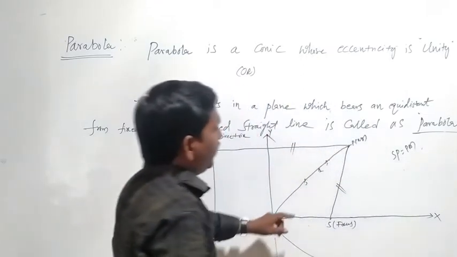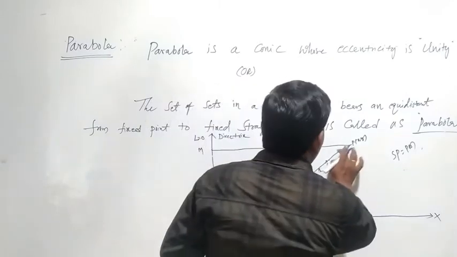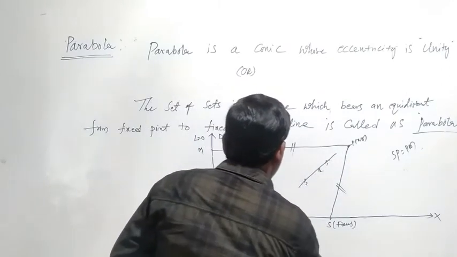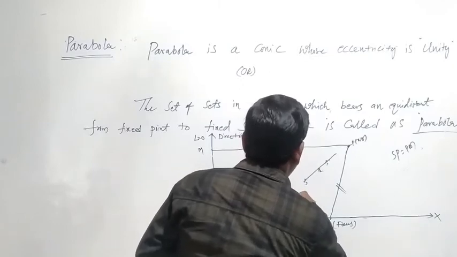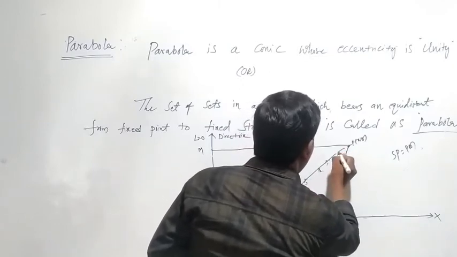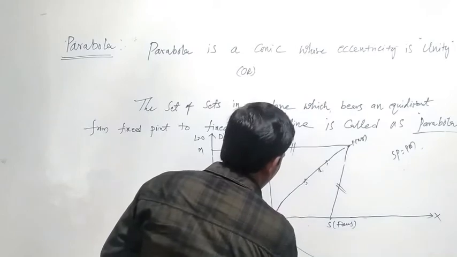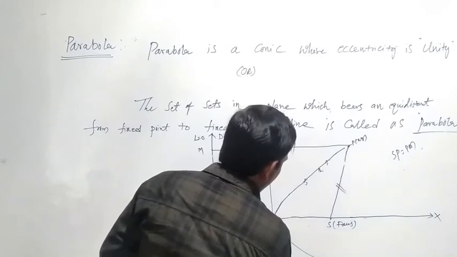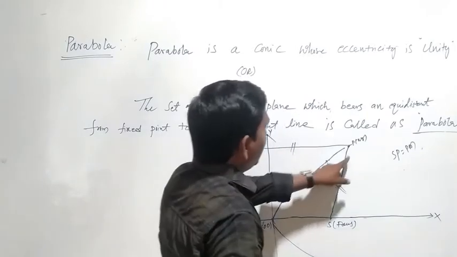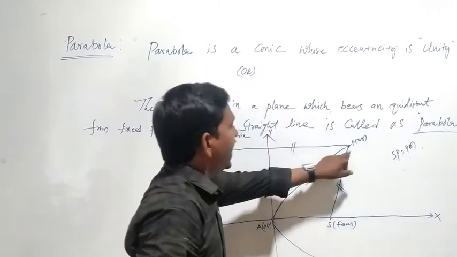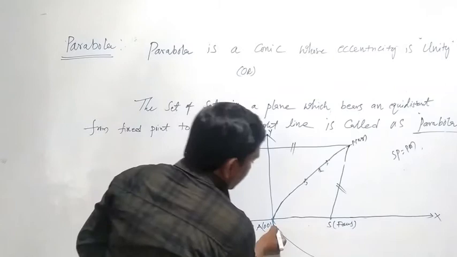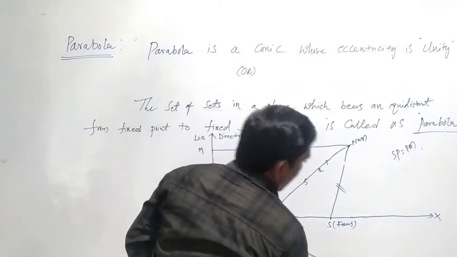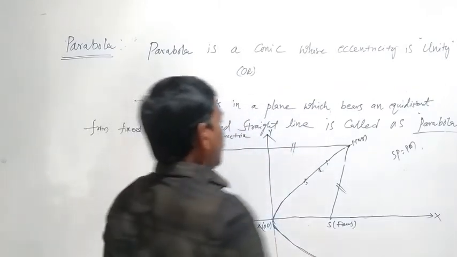After joining the points, we have a parabolic shape, as we already discussed with this type of diagram.